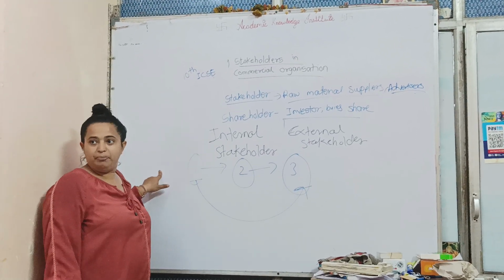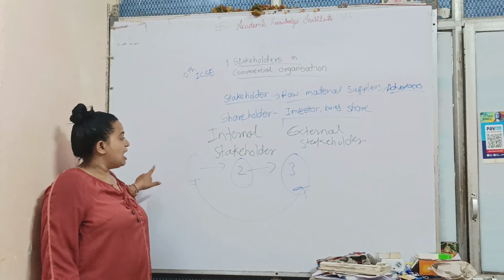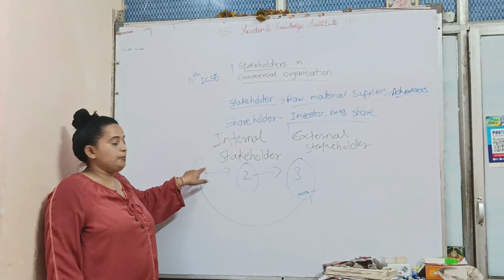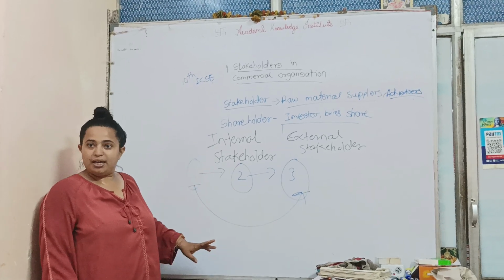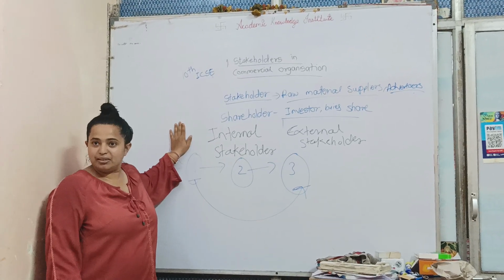Now if the first person has appointed the second person and he himself does the job, that is internal. Understood?